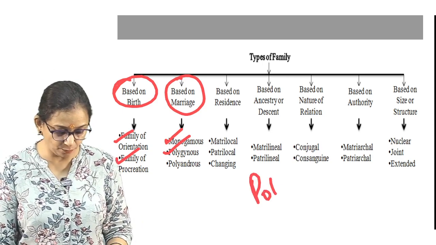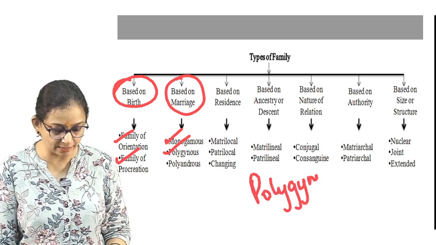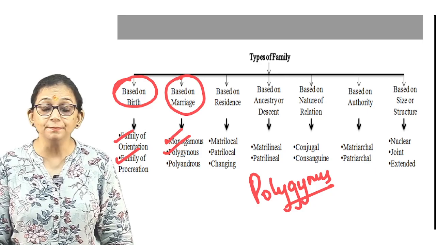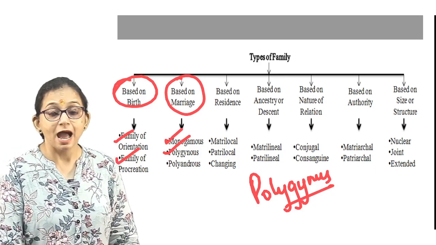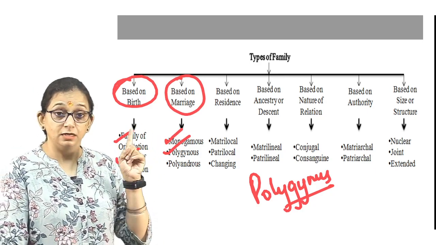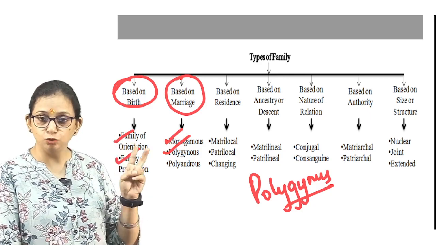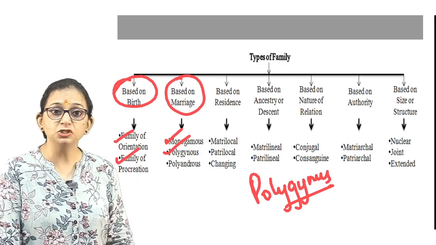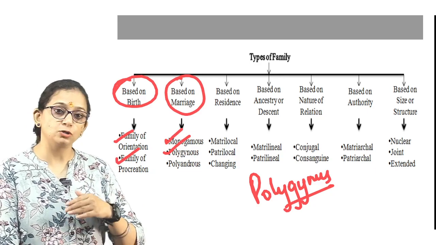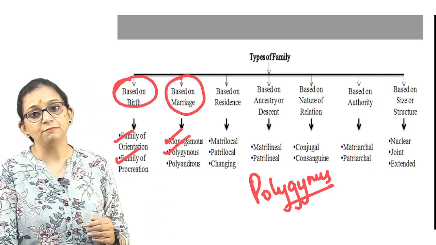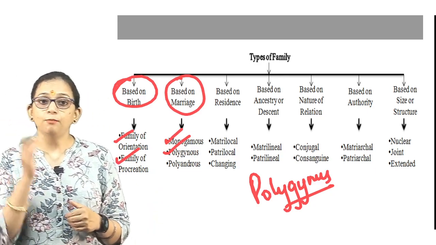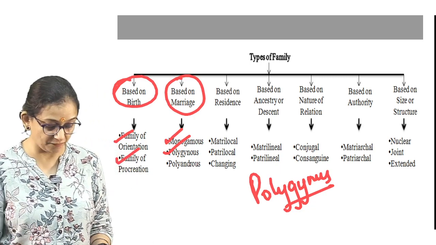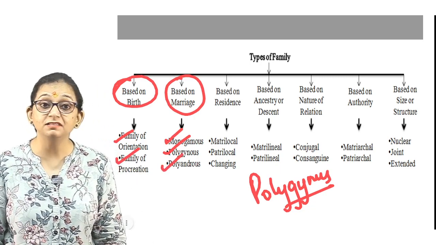Polygynous. Let me write it down. Polygynous family consists of one husband and more than one wife. It means one man, two or more females, and all the children are adopted by each of them. This type of family has its basis in the polygynous form of marriage. Then we have the polyandrous family.